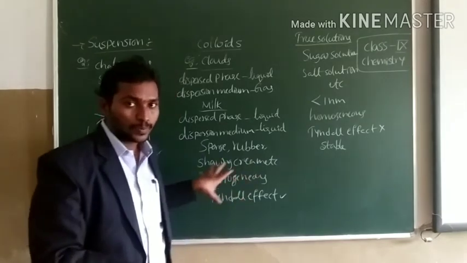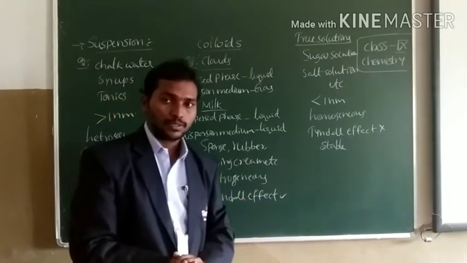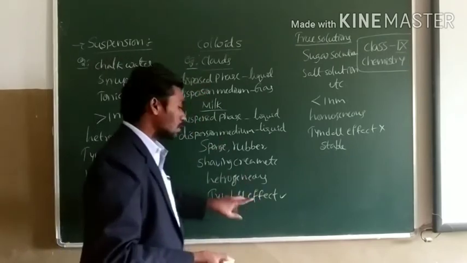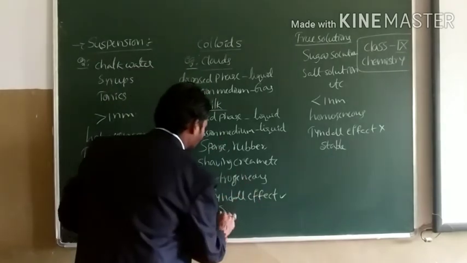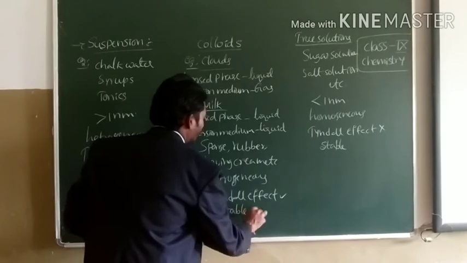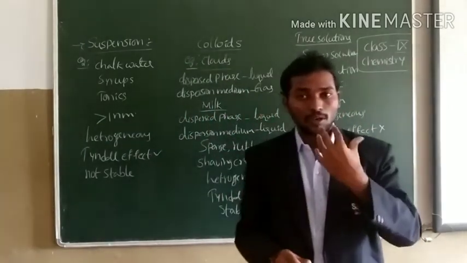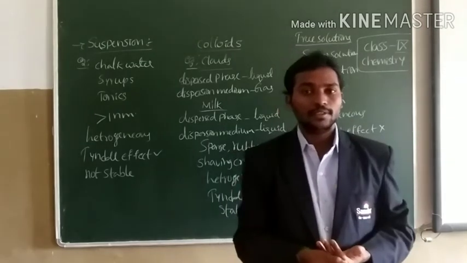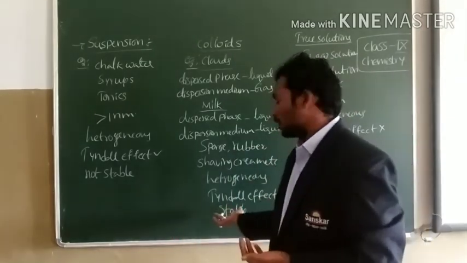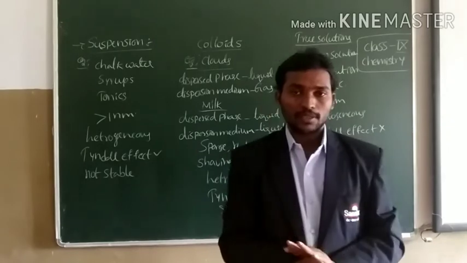That's why suspensions are not stable in nature. Coming to colloids, colloids are stable in nature because when you disturb them, the particles are not large enough to be observed by the naked eye. That's why they are also stable in nature.